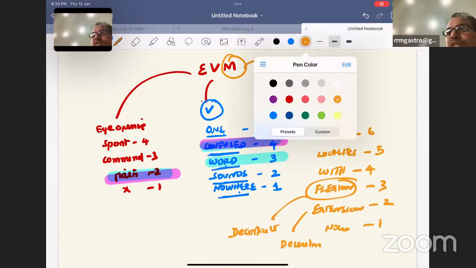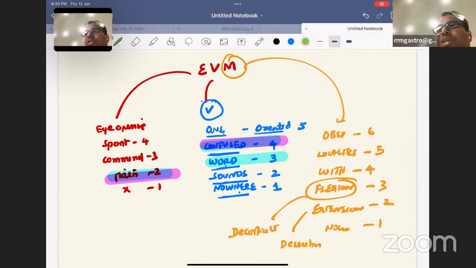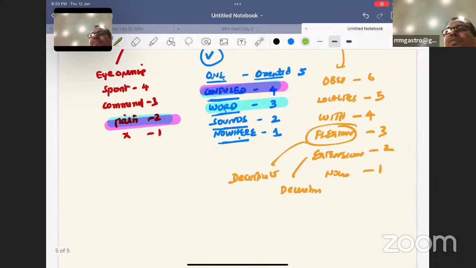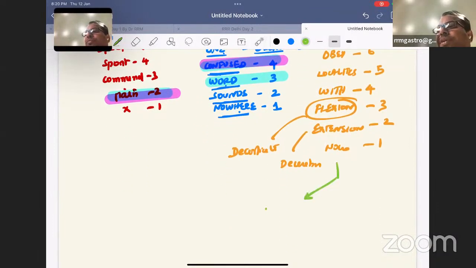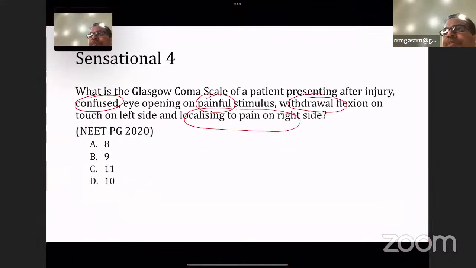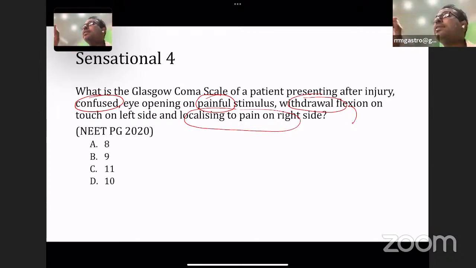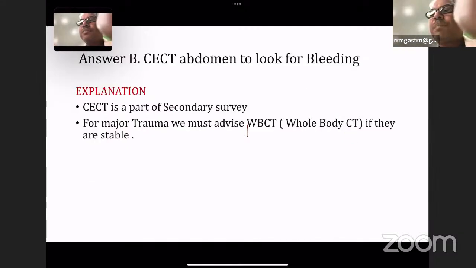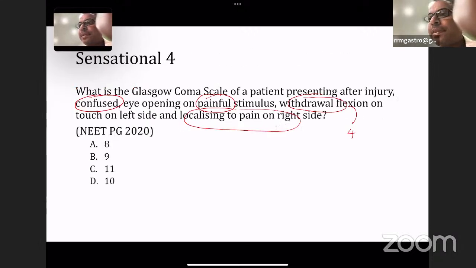1.65432 is the answer for this question. In the motor response, you can get two different limb values: a right limb value and a left limb value can happen. So let us see what is there in the question. Withdrawal flexion on the left side is 4 points, and localizes pain on the right side is 5 points.